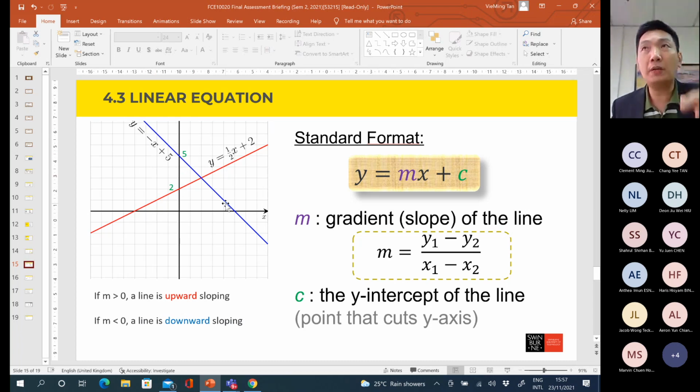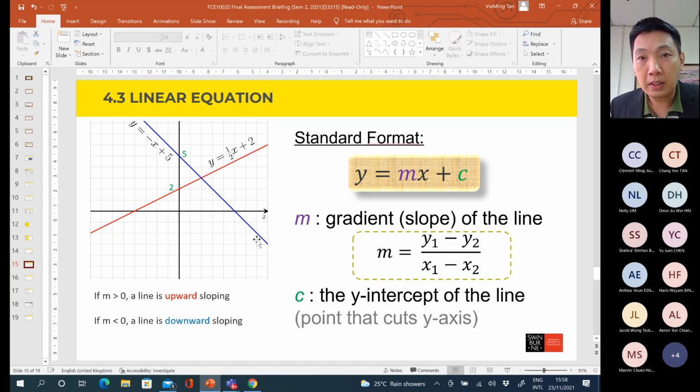Once you get the m value, the next step is to get the c. C means the intercept. C is the point whereby the straight line passes through the y-axis. So for this equation, the c is equal to 2, when this line passes through the y-axis at y equals 2.